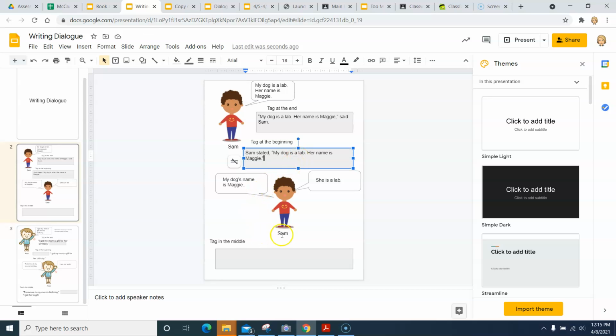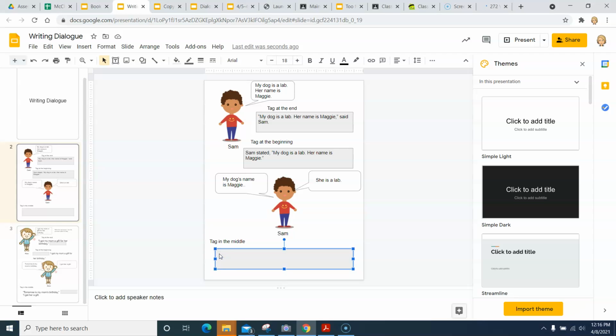This next part, I want the tag in the middle. And so Sam's going to start off by telling this, and this is going to be in the quote, and then I'm going to go back and tell you that it's Sam talking. So I have to use my tag that's in the middle.